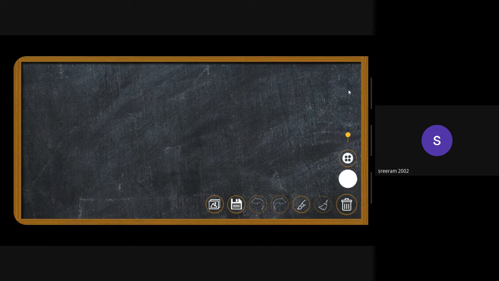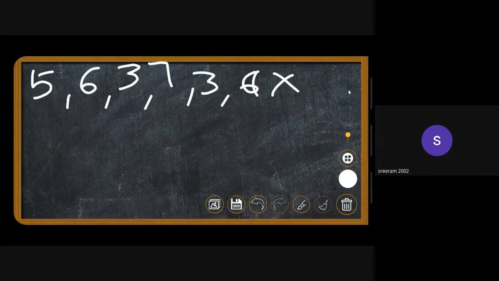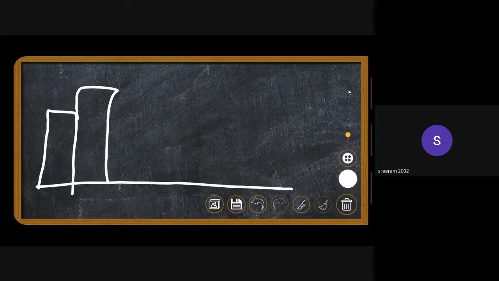So let's see. Let me write 3, 7, 3, 6. Now the basic intuition of this question is that I do not want you to see these elements as elements. Okay. Instead, let's just consider them as height of buildings. Okay. So this will be my 5. This will be 6. So what I mean is this is a building of height 6. And this is 3. This is going to be 7.